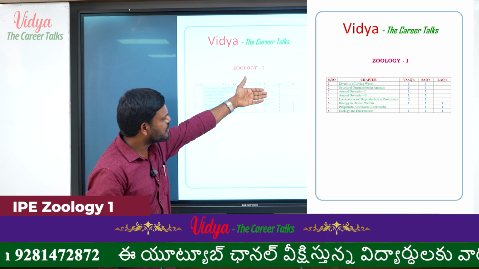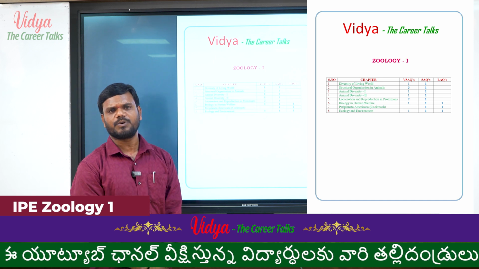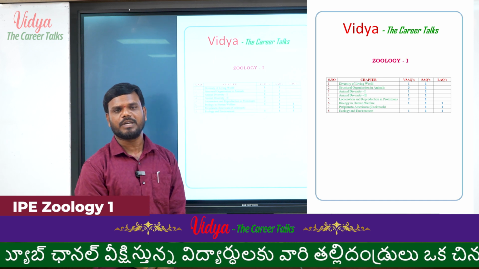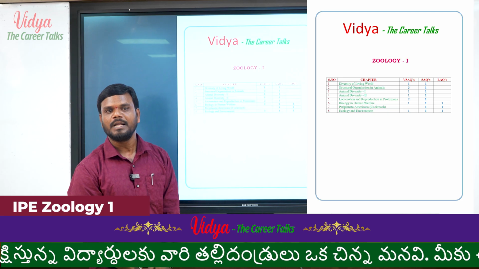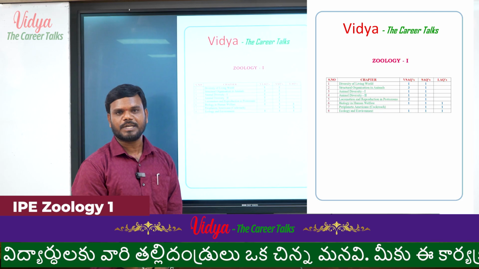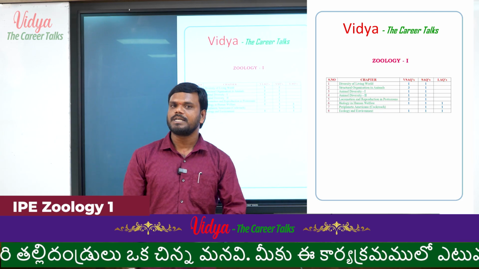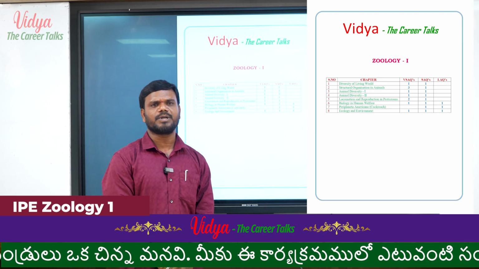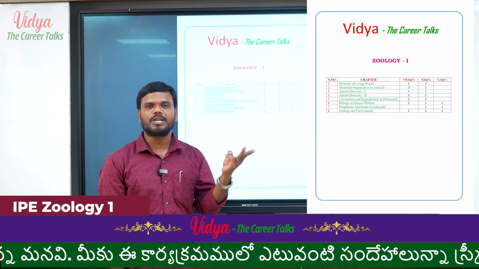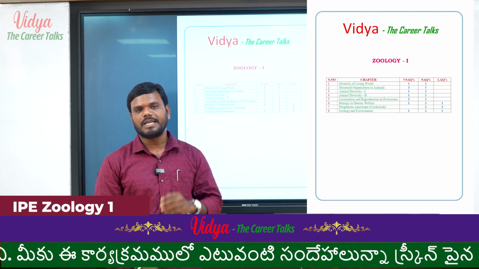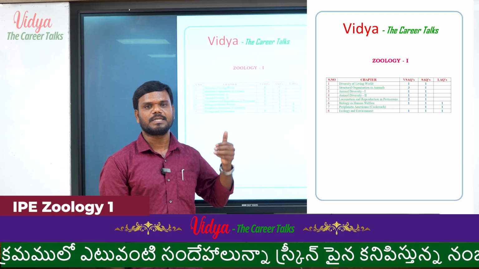And go to every chapter. In the diversity of the living world, there are 6 most important topics: species concept, ex situ conservation, in situ conservation, reason for the greater diversity, and biodiversity hotspots. Go to the second unit, structural organization in animals. In that chapter there are 6 important questions: types of cartilages, next one the ovarian system, multipolar neurons, skeletal muscle and cardiac muscles. These are the most important questions in the second unit.